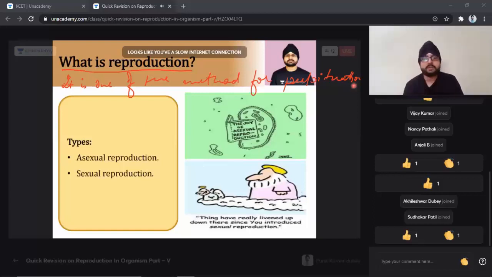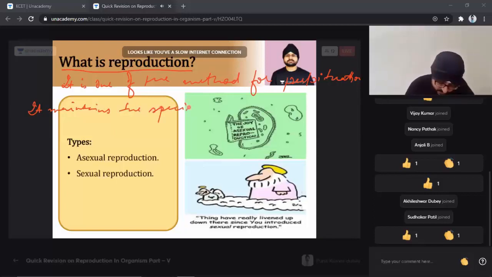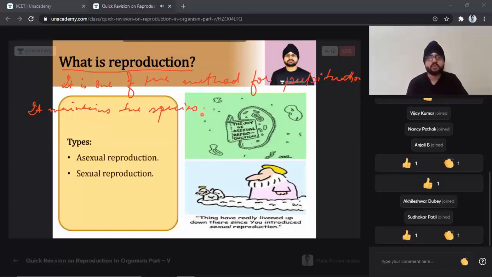So this maintains the organism, or rather I can say the species, in the environment.